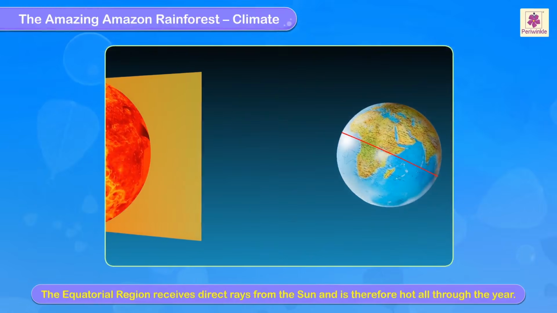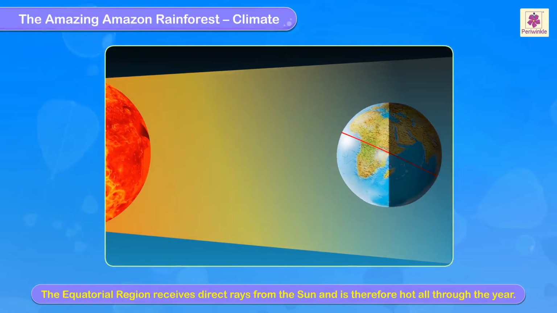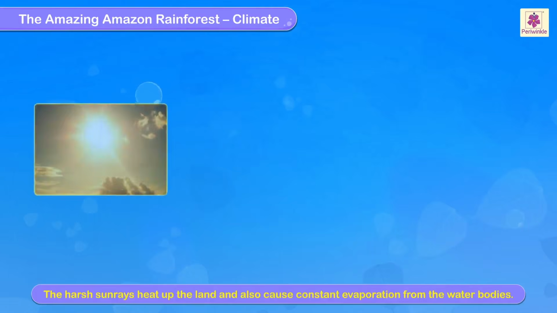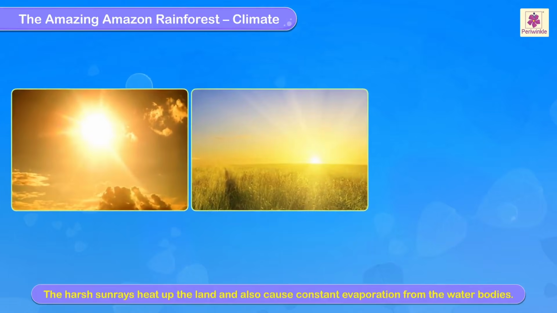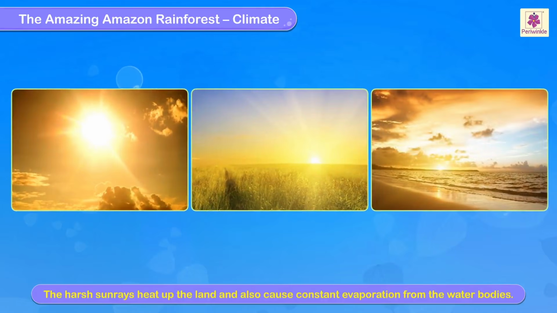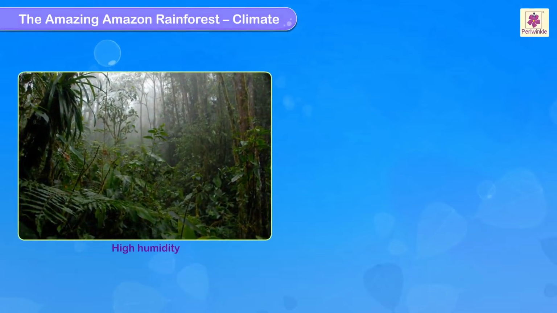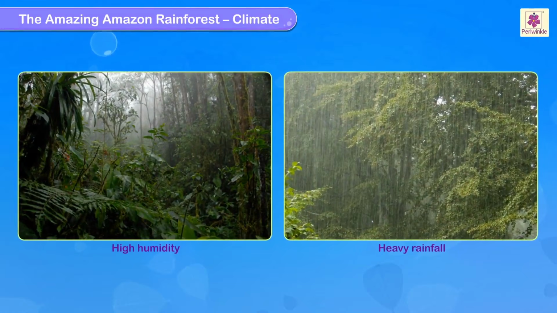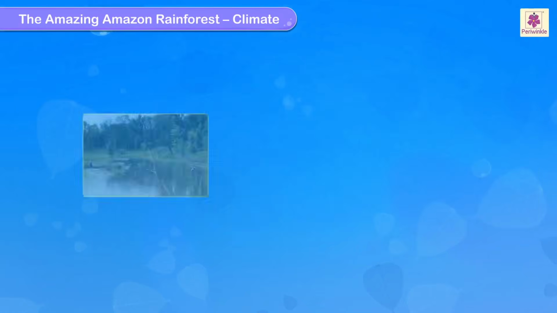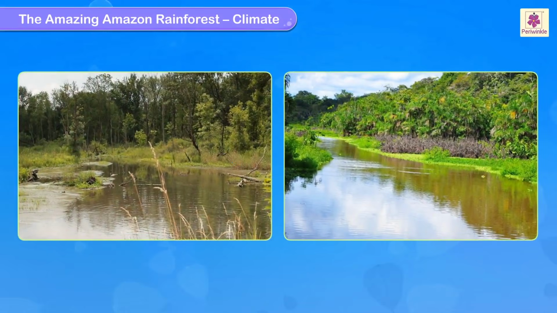The equatorial region receives direct rays from the sun and is therefore hot all through the year. The harsh sun rays heat up the land and also cause constant evaporation from the water bodies. The equatorial region experiences high humidity and heavy rainfall throughout the year. That is why this region is also known as hot wetlands.